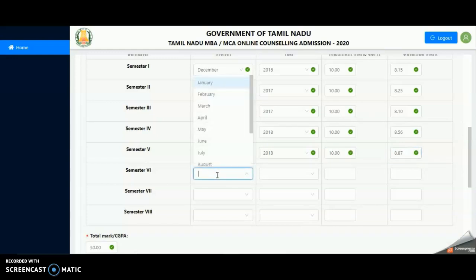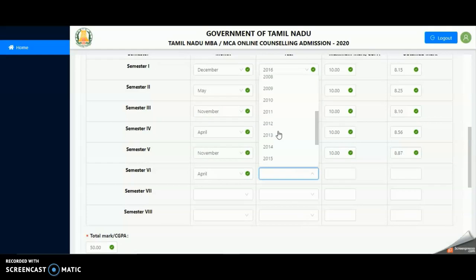In case your marks obtained and the maximum marks is in terms of CGPA, kindly enter in terms of CGPA. If you are entering in terms of percentage, go ahead.